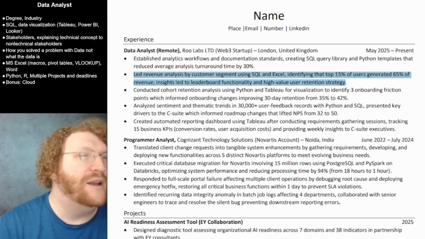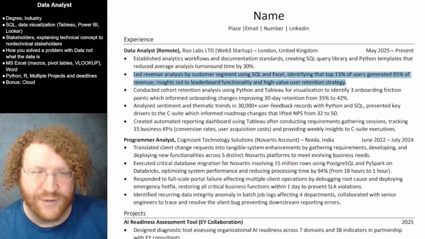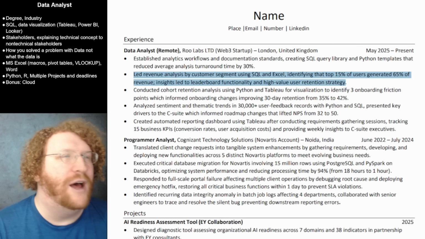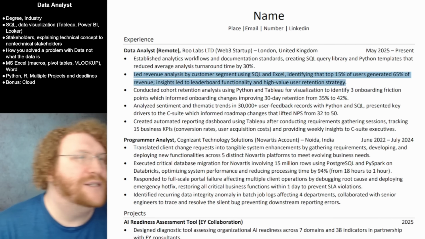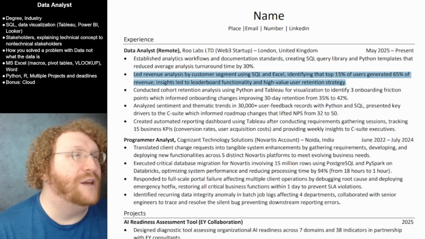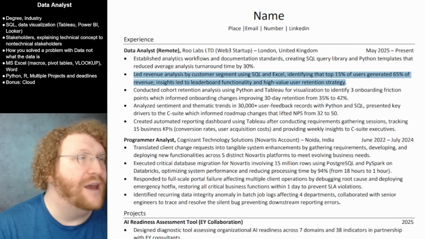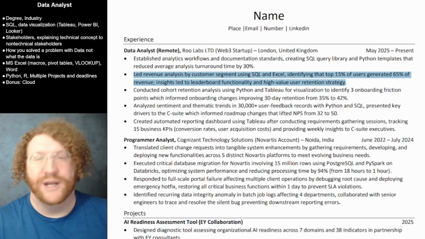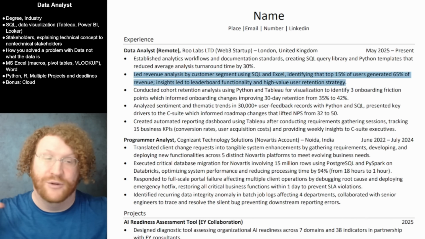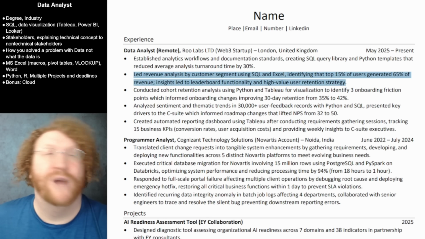So, not getting calls at all. Well, first off, I will ask this: do you have the proper work authorization? I don't know. Maybe you do. But this resume is also bad. So, submitted over 500 applications, only got 2 calls. I feel like my resume is good. It is not. It is a bad resume. Not sure what I'm doing wrong. Desperately need some help. So yeah, assuming you have the proper work authorization, which I truly do not know for those places, this is not a good resume.